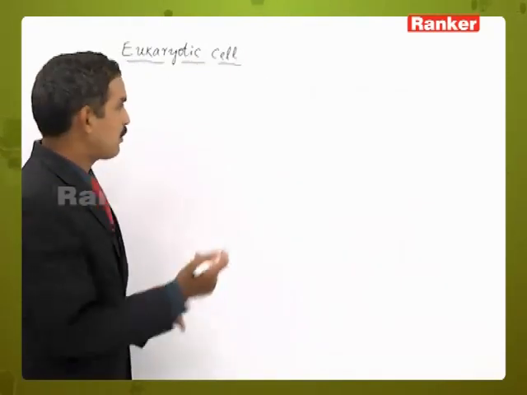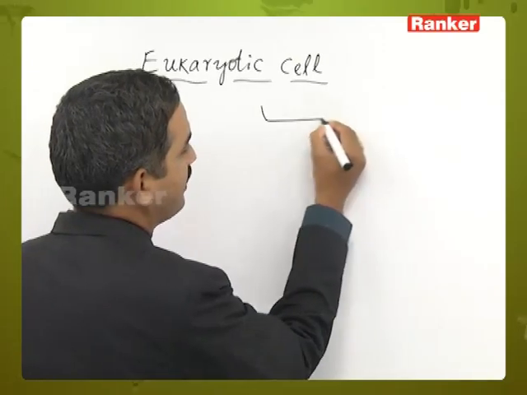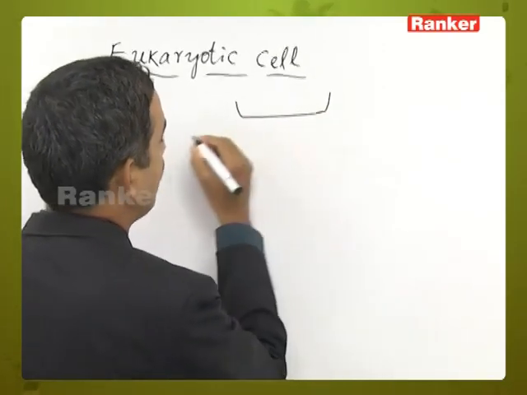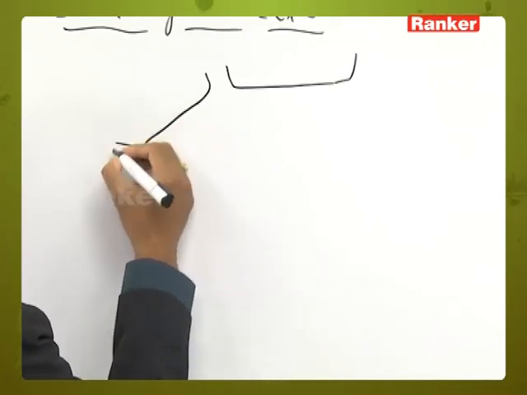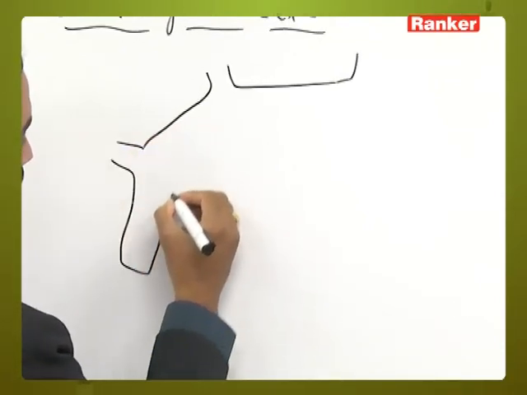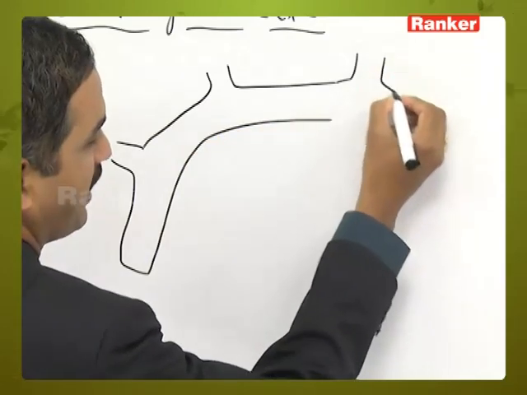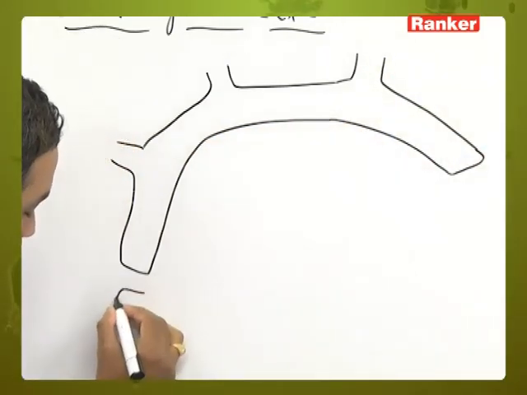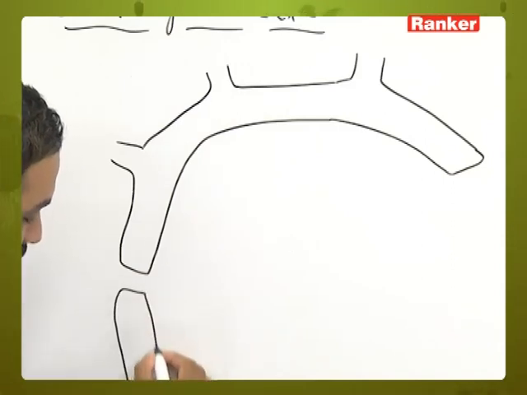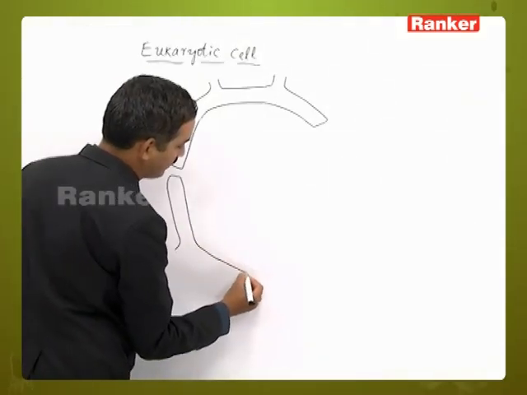If you observe the diagram of a typical plant cell, we can see various structures along with the cell organelles, cytoplasmic content, and other structures concerned with the metabolic activities of the cell.